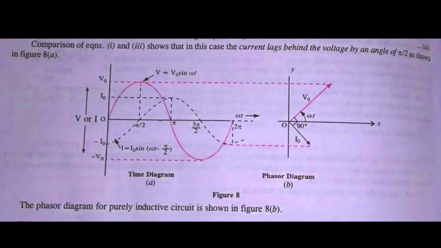Similarly, we can draw the time diagram along with the phasor diagram. From the time diagram we can see that there is a phase difference, as there is a variation in the initial point of the current and the voltage. When the voltage starts from the origin O, at the same time the current is lagging behind and starts from minus I naught.